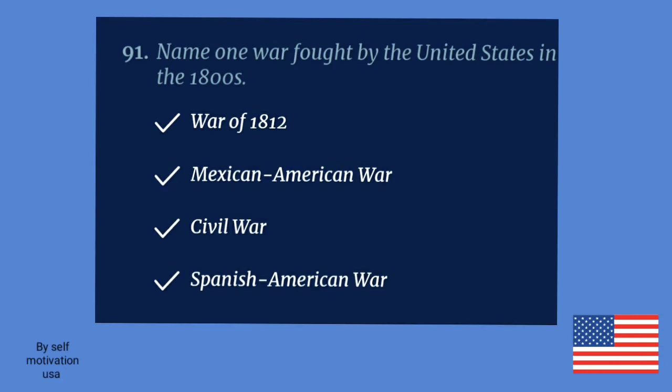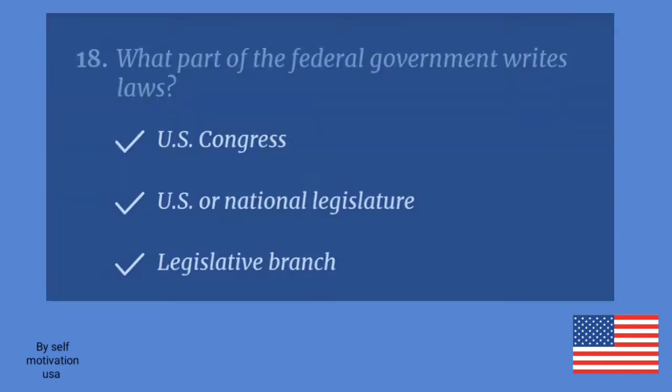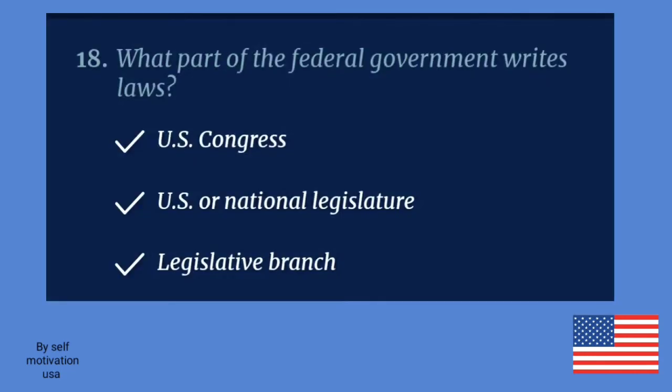Communism. Name one war fought by the United States in the 1800s. The Civil War. What part of the federal government writes laws? U.S. Congress.